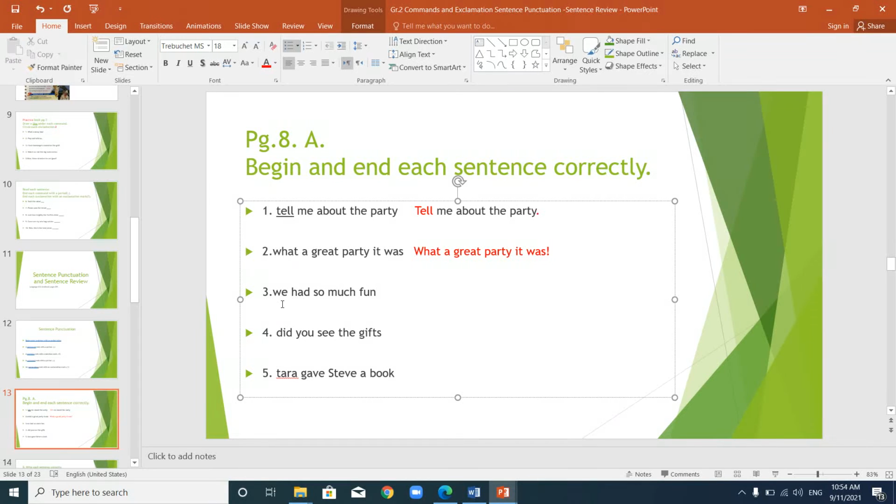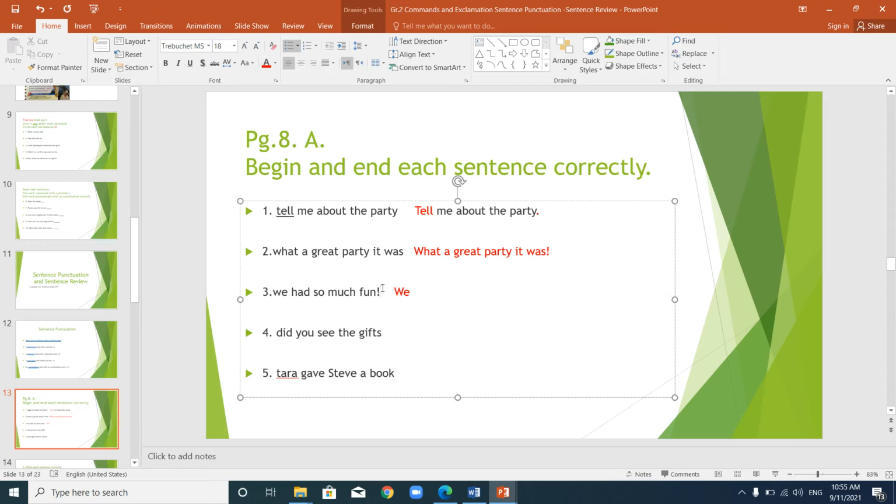Number 3, we had so much fun. Here, it continued to talk about the party, that the party was a great party. That was an exclamation. Here, we had so much fun. So again, you're saying it with strong feelings. So we will change the W to capital, because that's how you begin your sentence. You must begin the first word with the capital. And since it shows strong feelings, we end it with an exclamation.